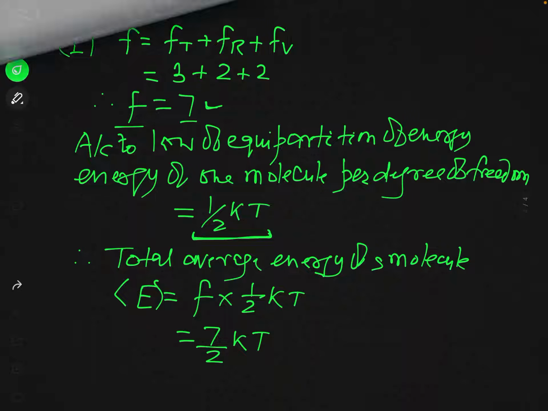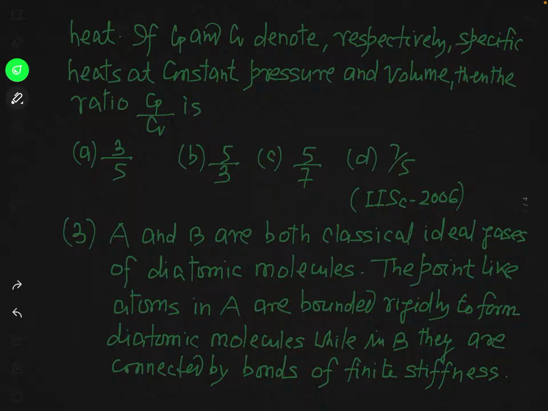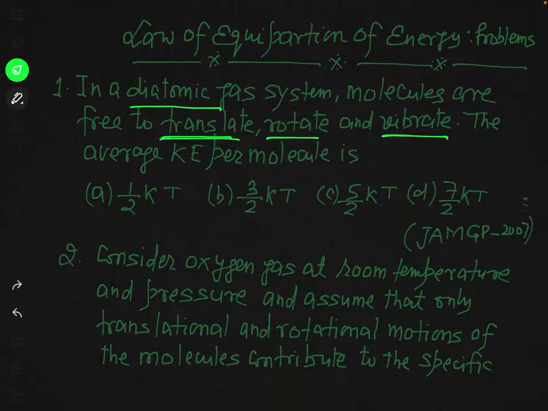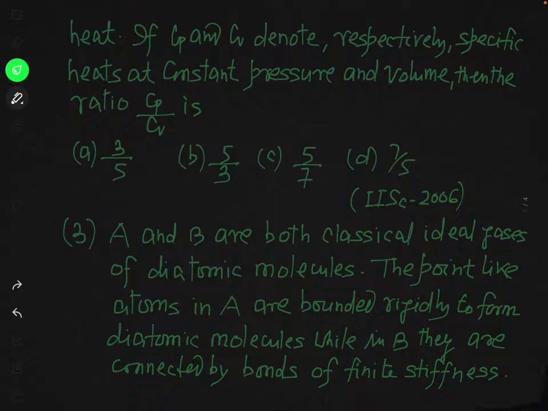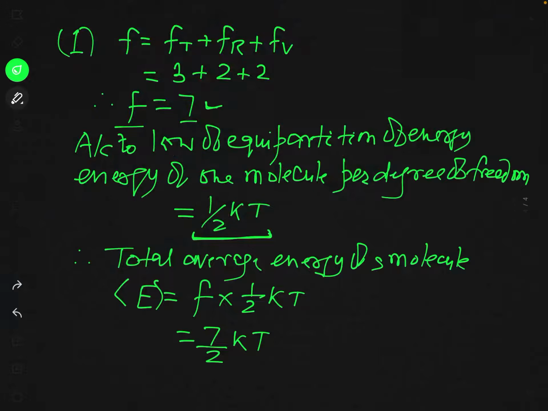Now see the choices in your problem, the 7 by 2 kT. So you can see option D is correct. So the answer is option D. D is the correct answer. And definitely you have solved it yourself, as I hope.